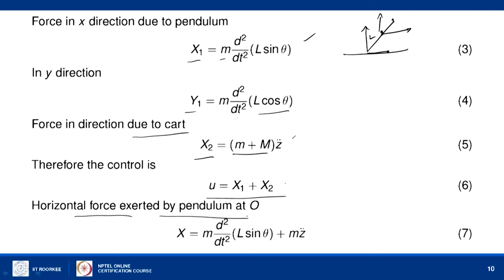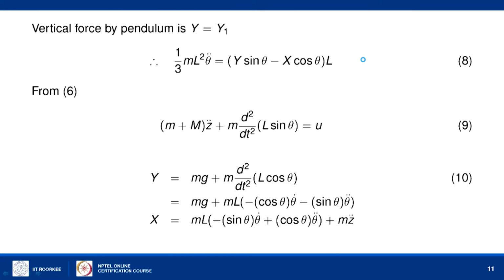Due to the pendulum, we have the x direction force exerted at the point O, because the mass capital M is below that position O. So, whatever is above, the force exerted at this point O is given by equation 7, and equation 8 gives the vertical force by the pendulum, y equal to y1.